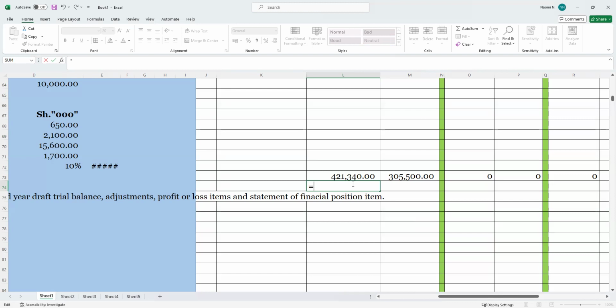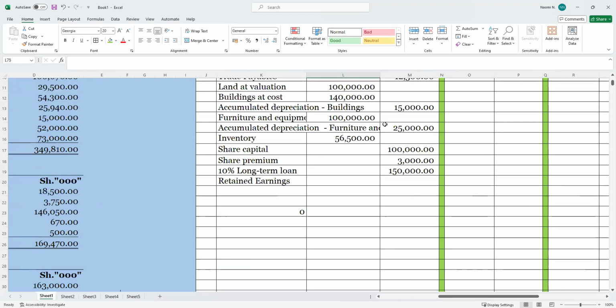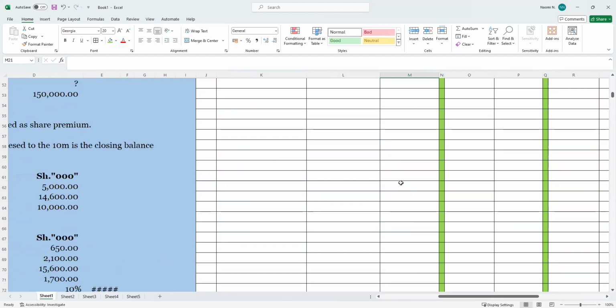It means there is some item that will help us as a balancing figure, and that is retained earnings. That is why I'm taking this minus this one to get the difference, and that is 115,840. This is what I will enter, and my books will balance.